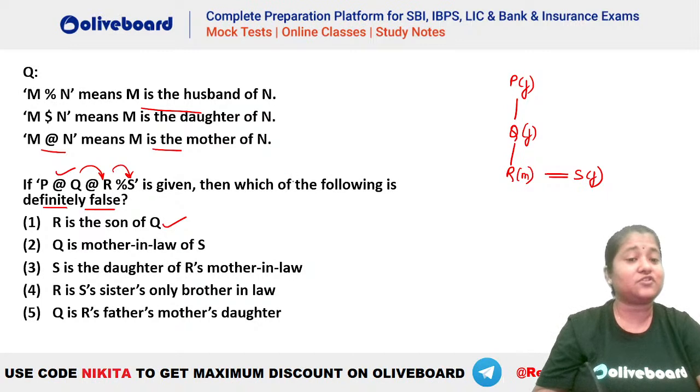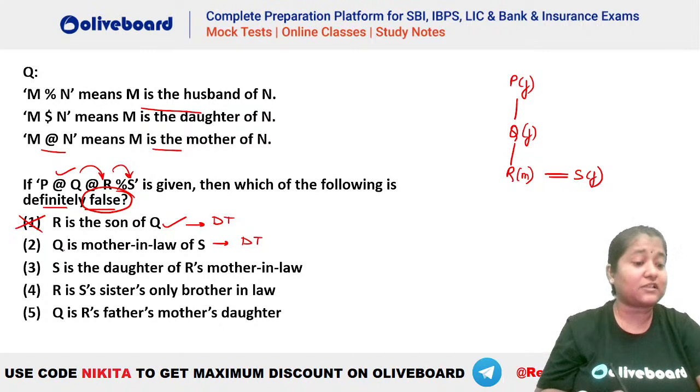Now the question is, which of the following is definitely false? That means there should not be any possibility for it to be true. First one says R is the son of Q. You can see this is definitely true. The question was about which is definitely false, so this is not the answer. Second says Q is the mother-in-law of S. Again, this is also definitely true, so this is also not the right answer.